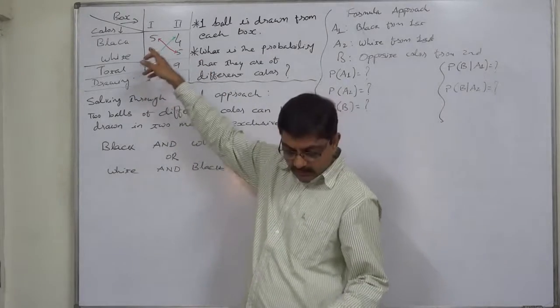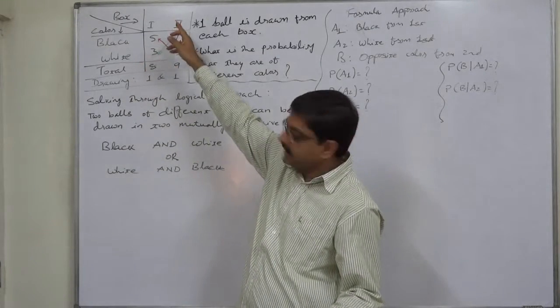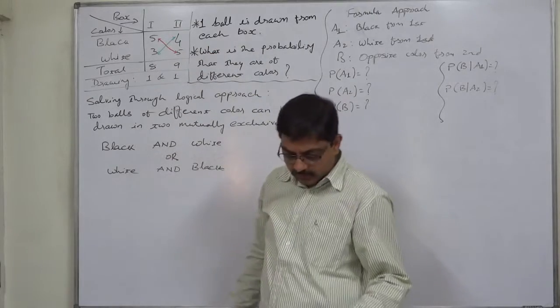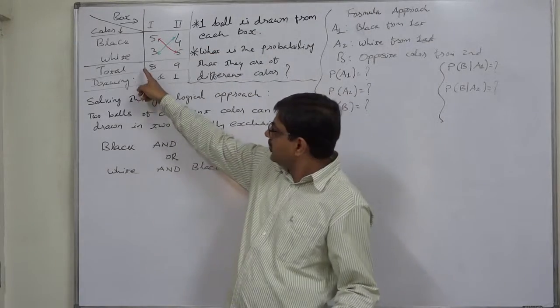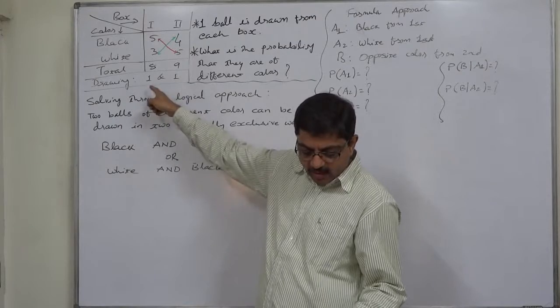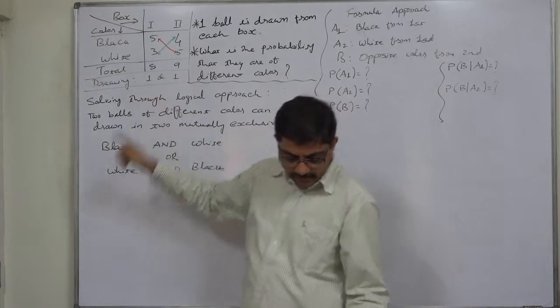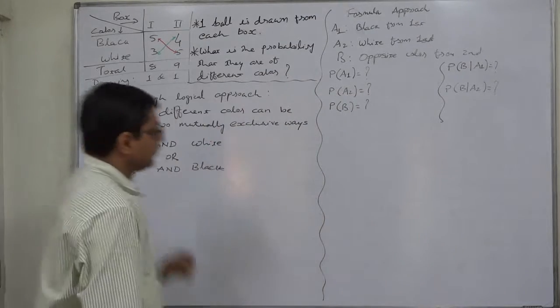A new case of probability: a bag or box contains 5 black and 3 white balls. Another bag or box contains 4 black and 5 white balls. One ball is drawn from each bag or box. Find the probability that they are of different color.